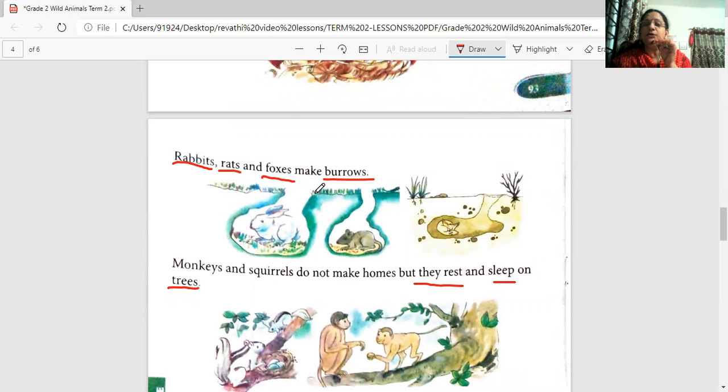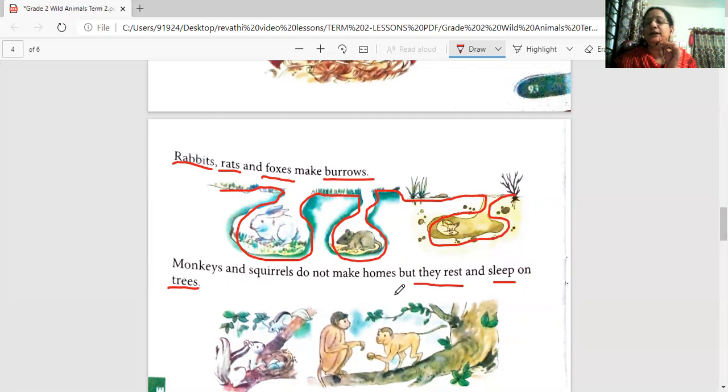Can you see this is the ground? And under the ground, they make the burrow like this. Can you see? This is the ground. So nobody can understand that there is a rabbit here. See the burrow of the rat also here. I'm drawing with red pen. Can you see the burrow of the rat? Now, see, this is the most interesting part, the burrow of the fox. This is very, very interesting and nobody can make out where the burrow of the fox is.